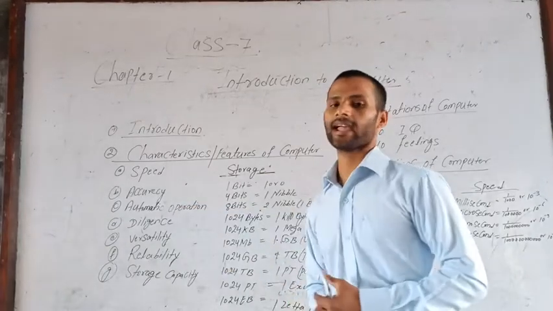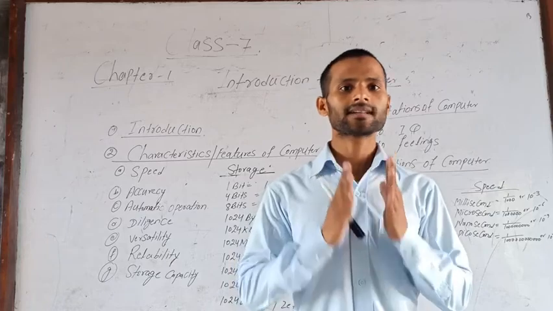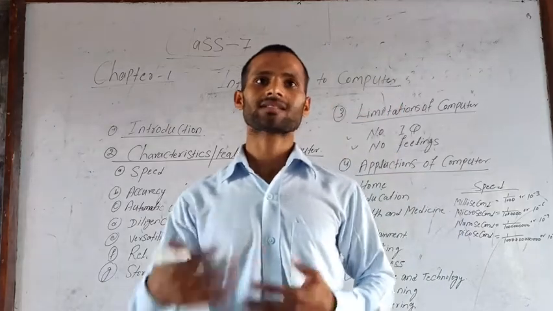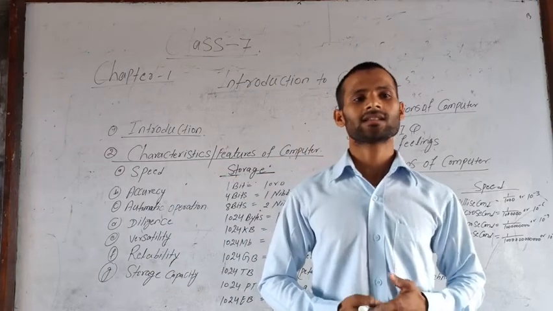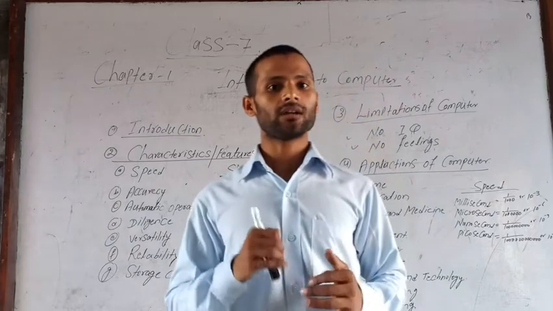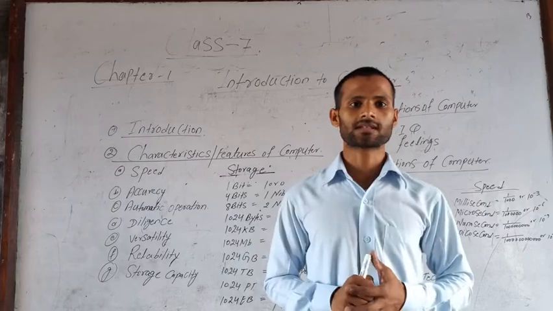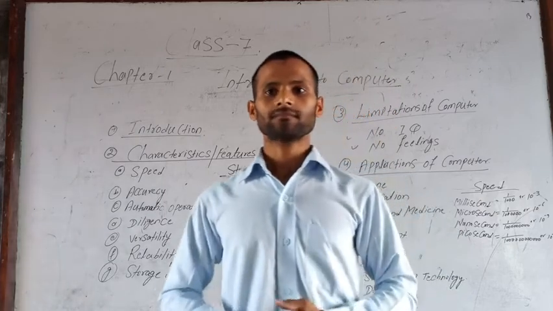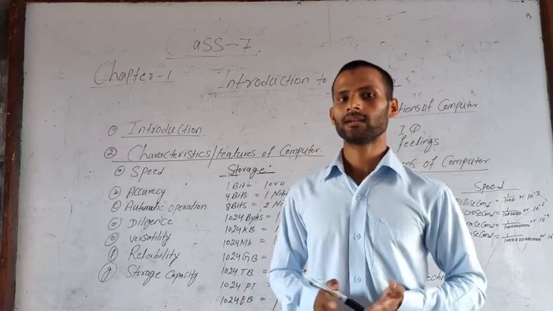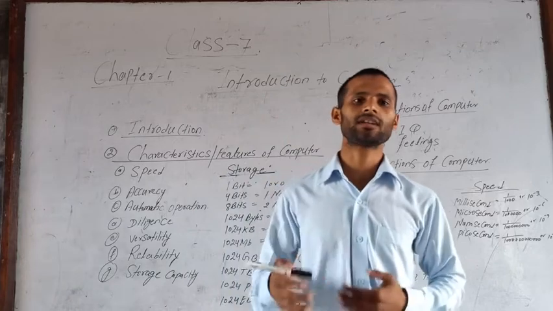The next one is accuracy. Computers are very exact or accurate. The mistakes we see in front of us are the mistakes of human beings, such as entering wrong data, or an error in the working performance of the computer.